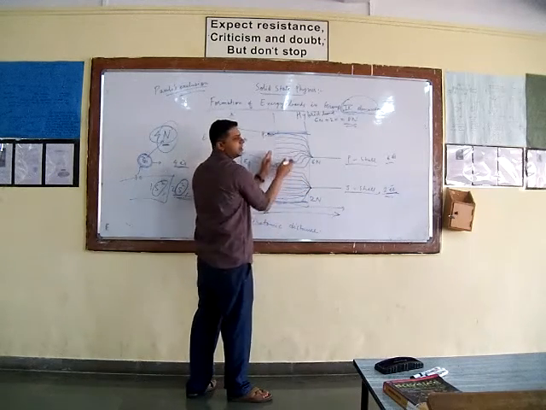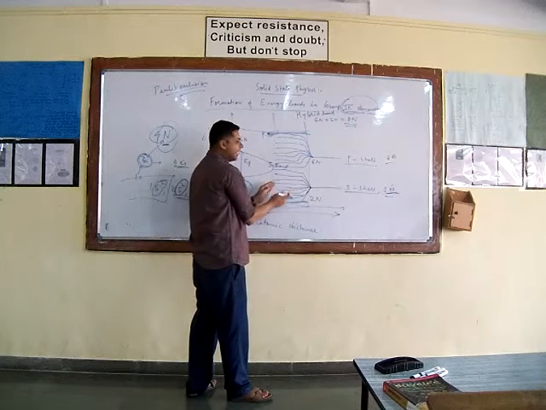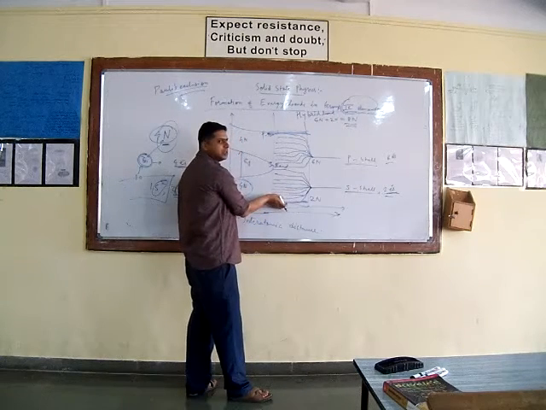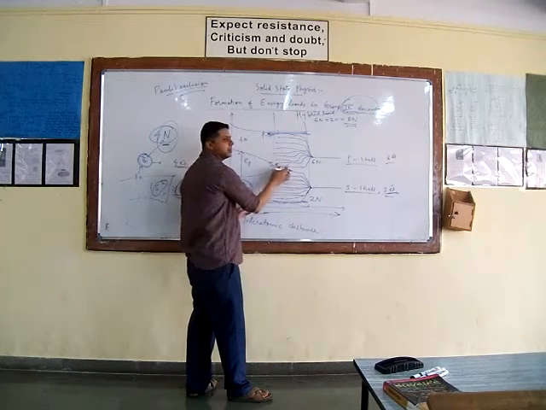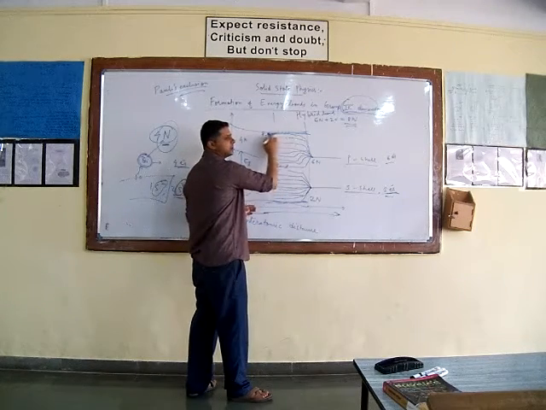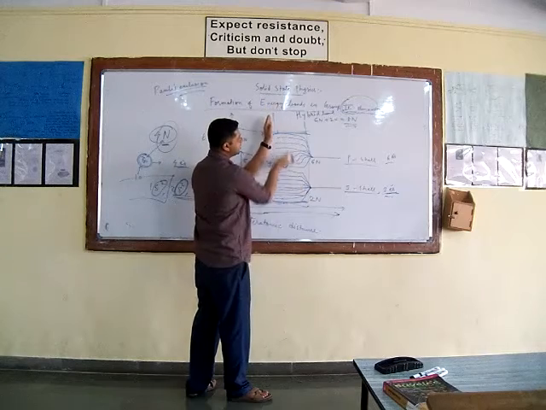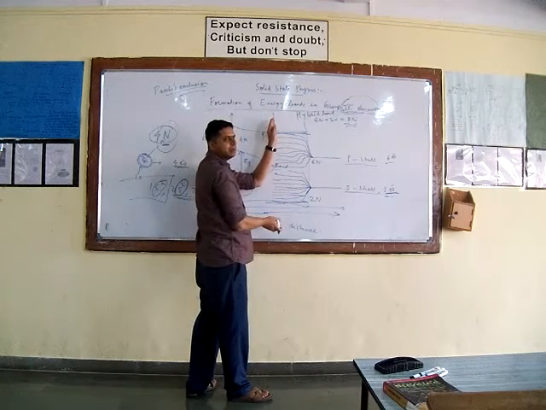The P shell will also split up into a large number of energy shells, and you know that the difference between adjacent energy levels is nearly the same. Therefore, it is called an energy band. This is called the S band, and this band is called the P band. Due to that, there is overlapping of the S band and P band.